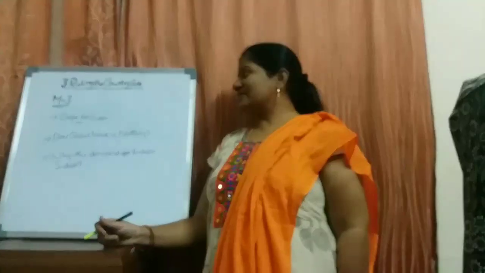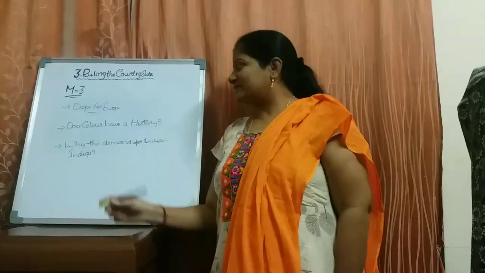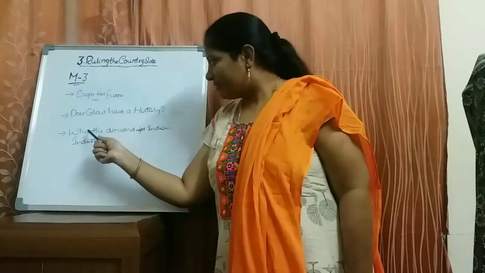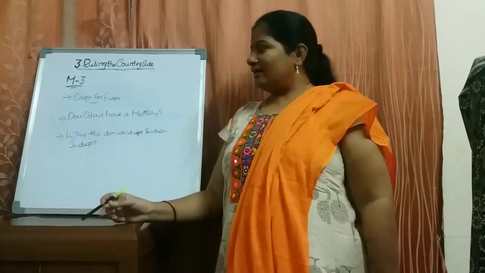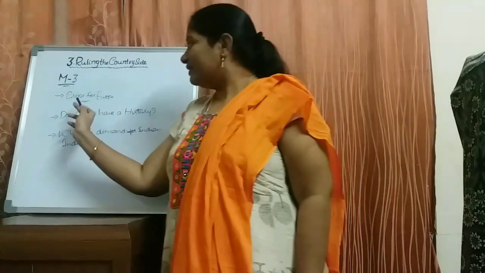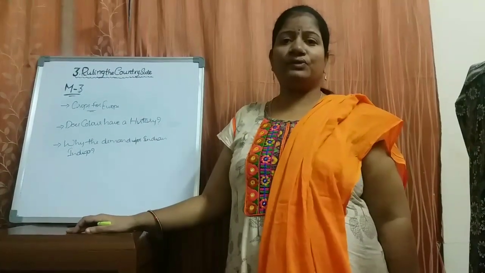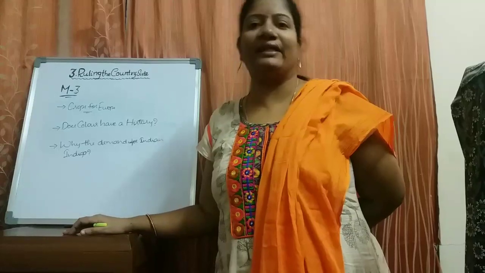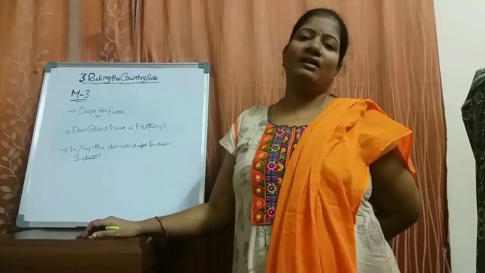Okay children, so I hope you understood the topics here: Crops for Europe, Does color have a history, Why the demand for Indian indigo. I will repeat them briefly. Crops for Europe: already I said they started to improve the agricultural conditions in the rural areas, because they needed taxes from the people.